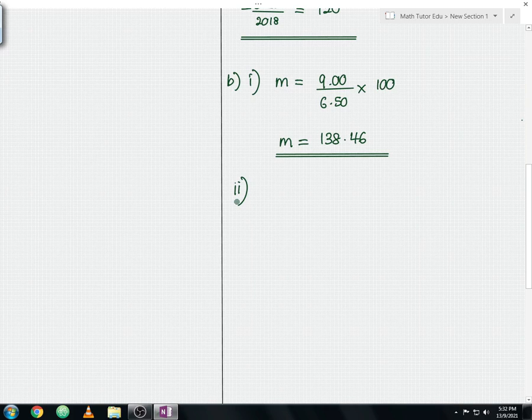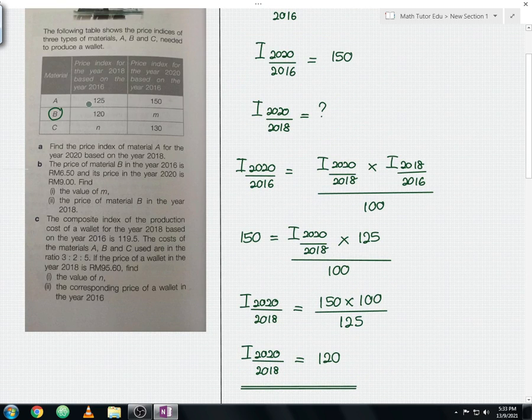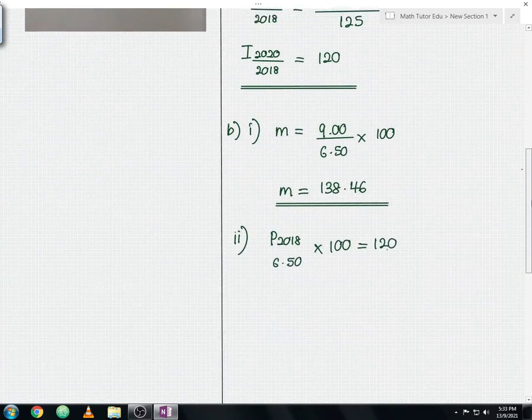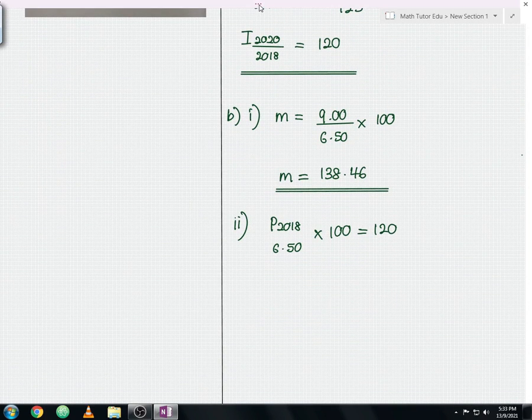So we are still under the material B. Okay, so to calculate the price index, we're going to apply the formula price in the year 2018, and you divide with 6 ringgit 50 cent, which in this case, this 6 ringgit 50 cent is representing the year 2016, and you times with 100. You should get your price index is 120. Okay, so if you don't believe me, so this is your 120. Okay, so let me underline the fraction line.